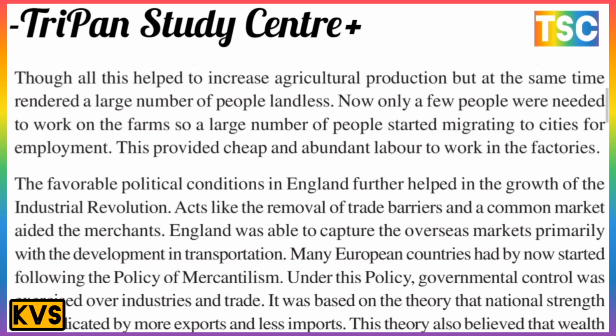All this helped increase agricultural production, but at the same time rendered a large number of people landless. Now only a few people were needed to work on the farm, so a large number of people started to migrate to cities for employment. This provided cheap and abundant labor to work in the factories.